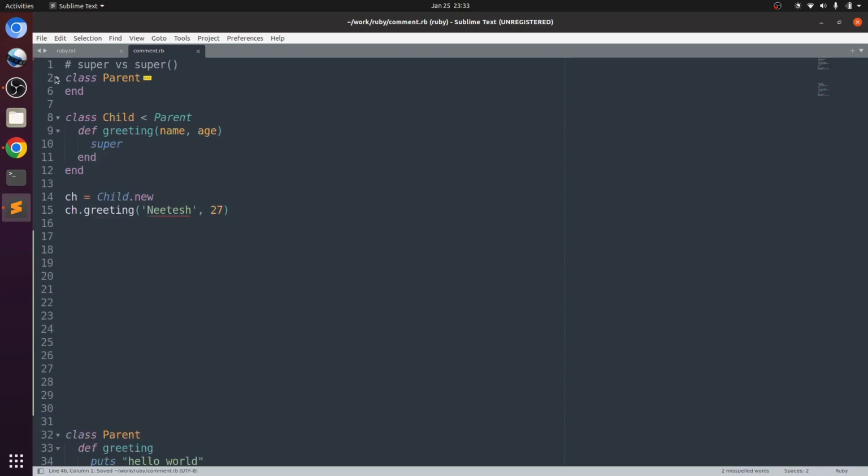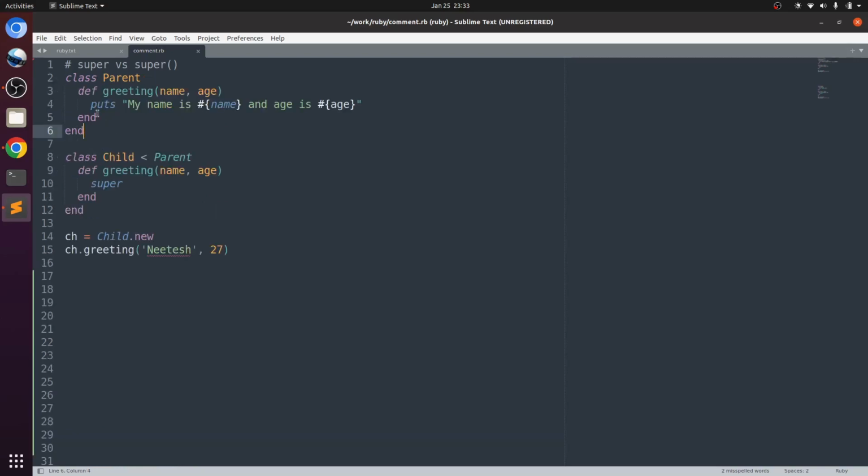Suppose I have defined this parent class and this child class. I have created one method here that is expecting two arguments. I have defined a child method that is also expecting two arguments. Now I am calling this super, but I am not passing any arguments like name and age here. I am just calling super and it will call this parent method, and these arguments will automatically pass here, and they will be printed here, name and age.